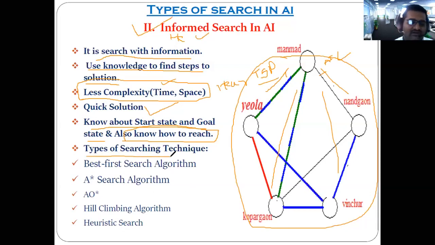We are going to discuss the uninformed searches, like BFS, DFS, then depth first with limited search length, etcetera. Here also we have to discuss certain searching techniques like the best first search, the A star searching algorithm, AO star searching algorithm, hill climbing algorithm, etcetera, all under the heuristic search part.